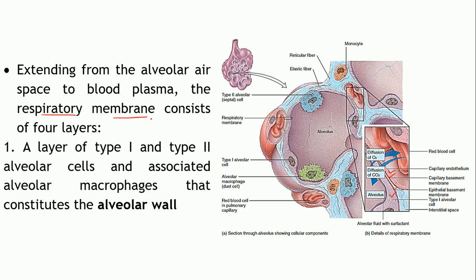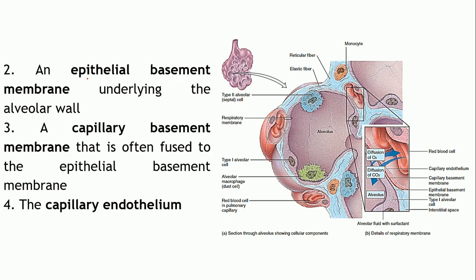Okay. So, the first layer comprises type 1 and type 2 alveolar cells and the associated macrophages. This forms the alveolar wall. The second layer will be the epithelial basement membrane. The third layer will be the capillary basement membrane, and the fourth layer is the capillary endothelium.